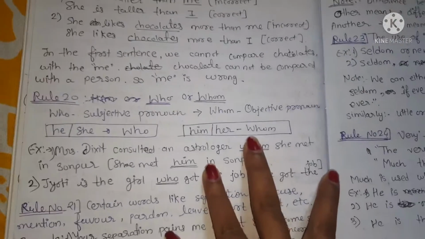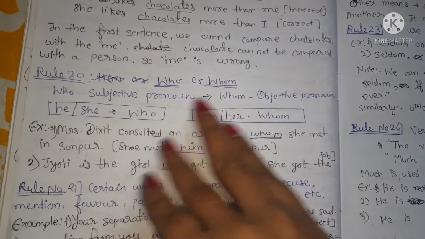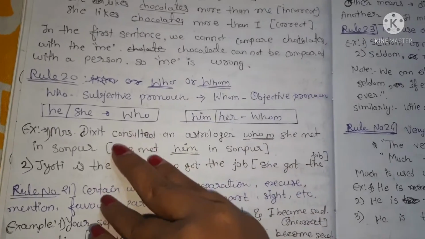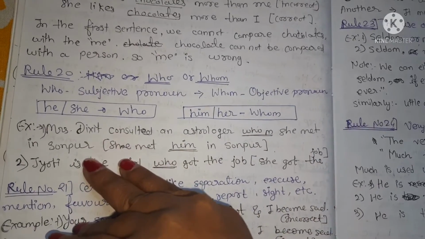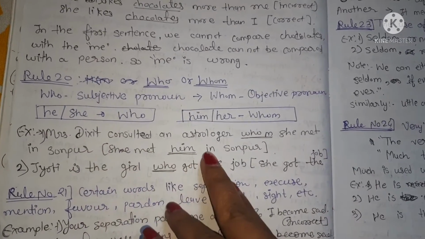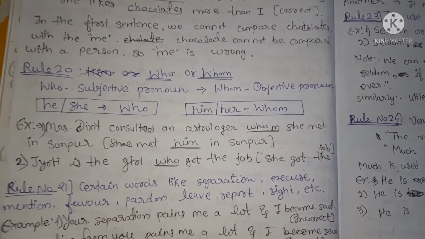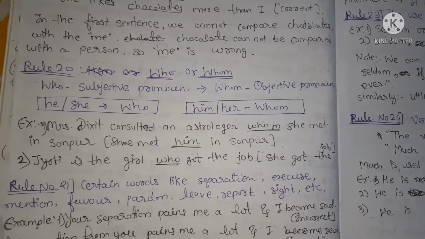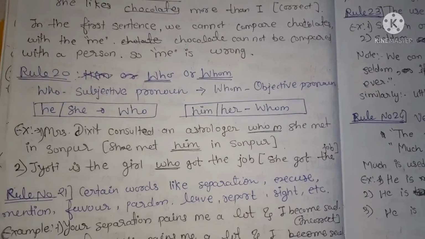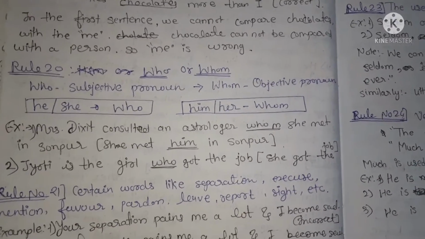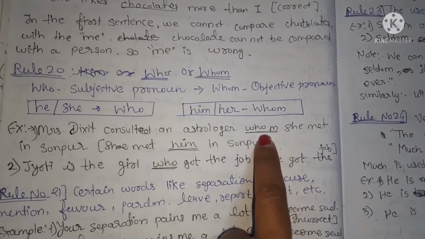Who is a subjective pronoun. Whom is an objective pronoun. He, she, who; and him, her, whom. "Mr. Dixit consulted an astrologer whom she met in Sonpur." She met whom? Here we have to question the sentence: whom is she going to meet? The answer will be objective: she is going to meet him. Him is an objective case, so we use whom here.